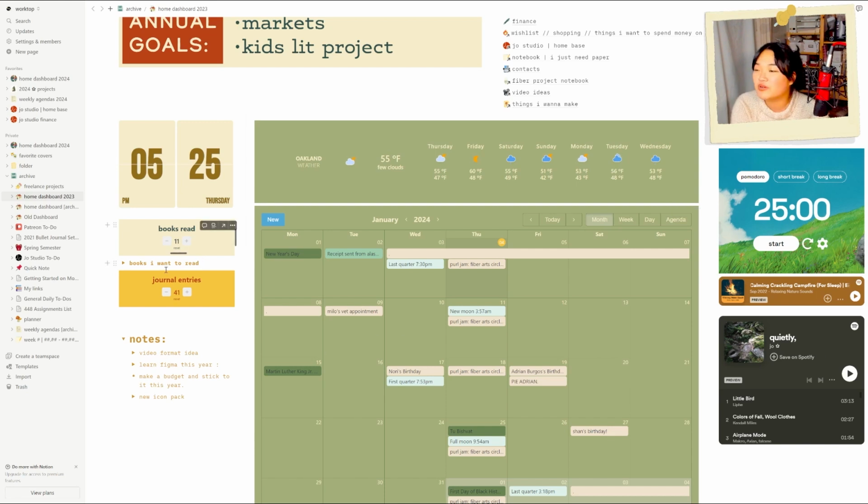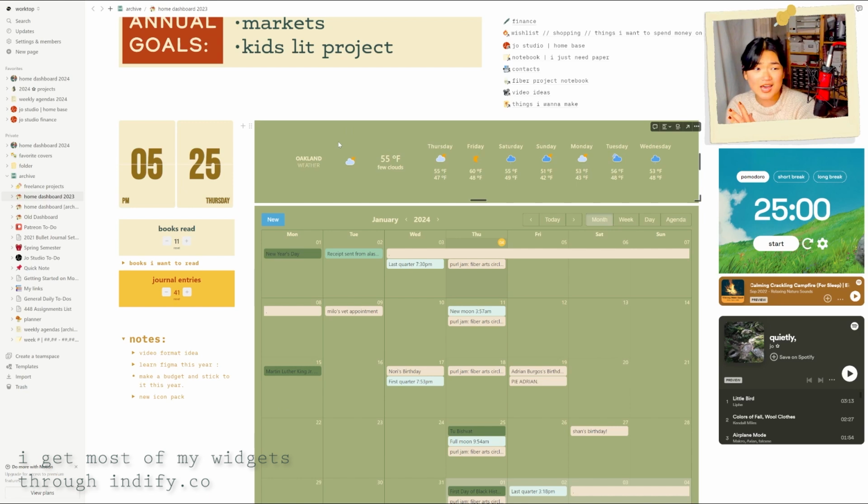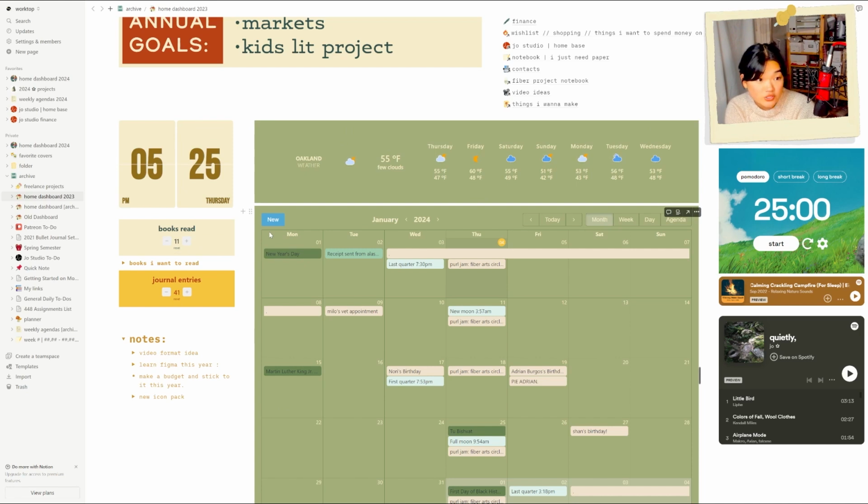Same with these, the books read and the journal entries. These are widgets through Indify. So is the calendar and the weather. And I liked having these at the beginning of the year because these were habits that I was really trying to get into. Reading and journaling were two things I wanted to make a larger part of my life in 2023. Reading, I was a huge reader as a child.